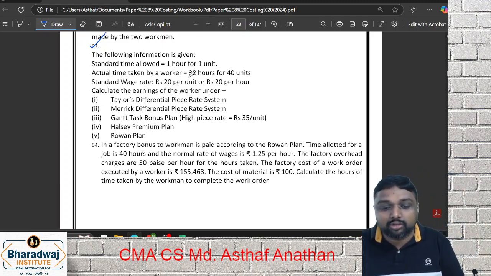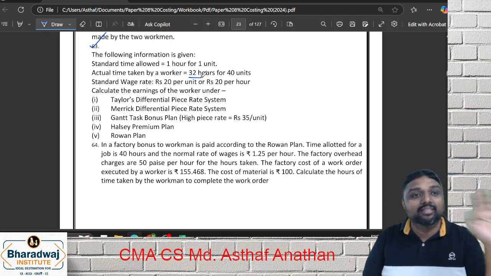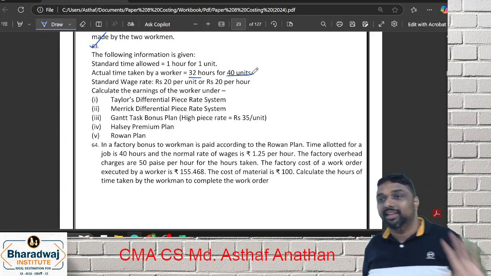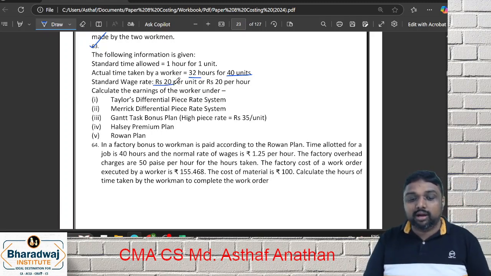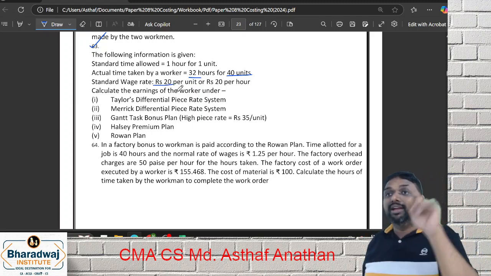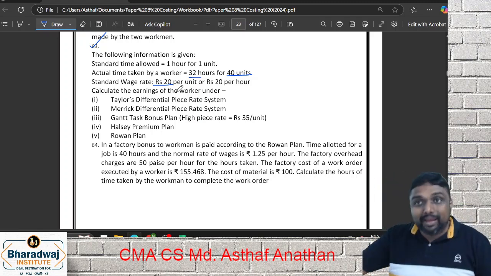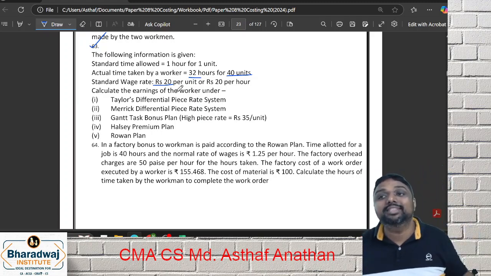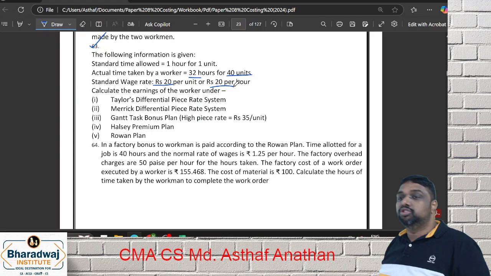Actual time taken. Actual time is what? 32 hours. So time taken is 32. How many units did he produce? 40. So actual output is 40. You're getting all the data. Actual output is what? 40. Standard wage rate. There is what is called the time rate. This is per unit. So the per unit rate, standard rate, normal piece rate, ordinary rate, all are the same: 20 per unit. That means we don't need to compute the normal piece rate. The question itself gives it. The time rate is also given. What is the time rate? 20. Both are given in the question.